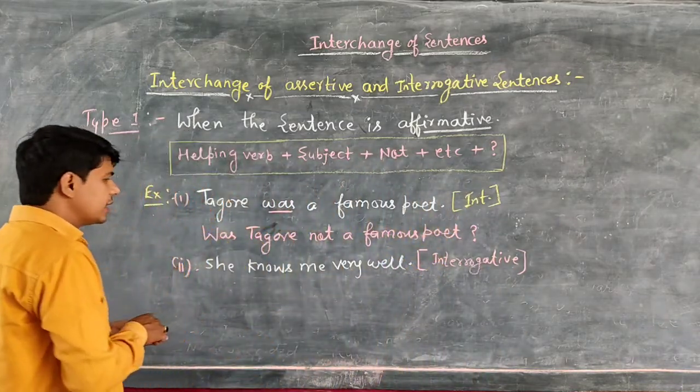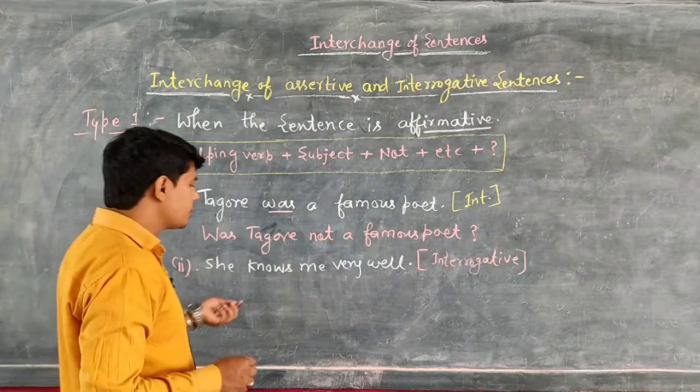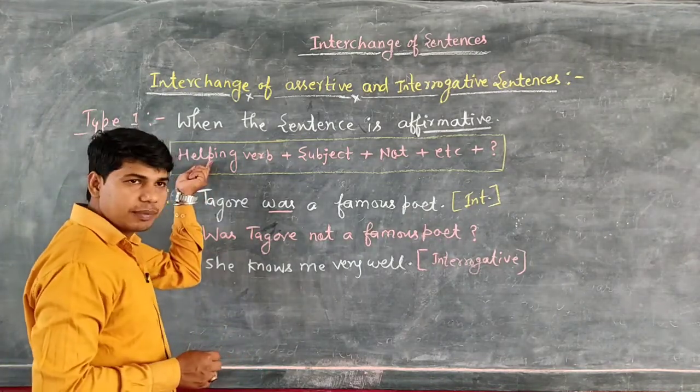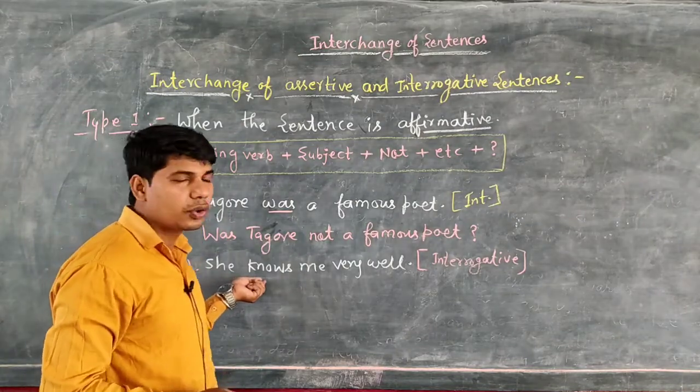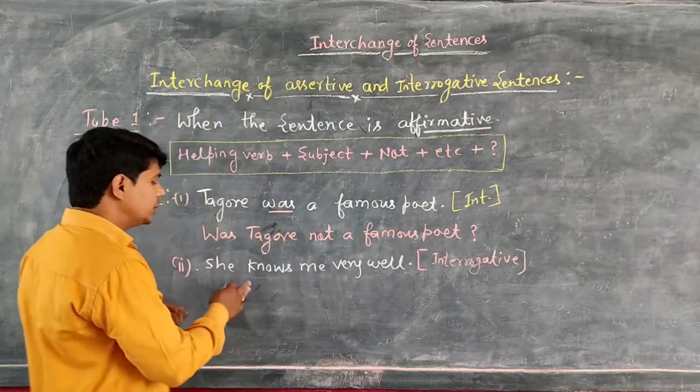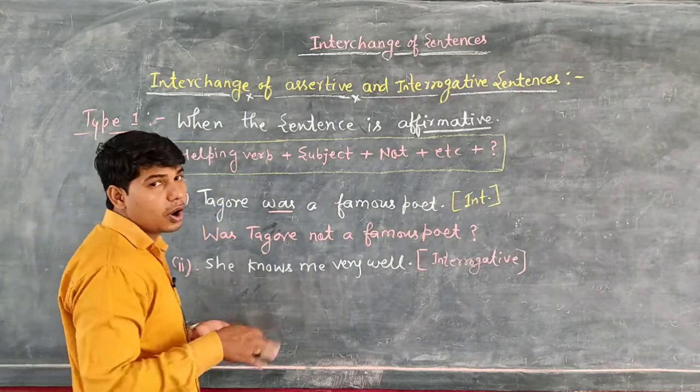So students, very first you will identify the tense and you will mention the helping verb. The sentence belongs to the simple present tense, and in simple present tense we use the helping verb either do or does.